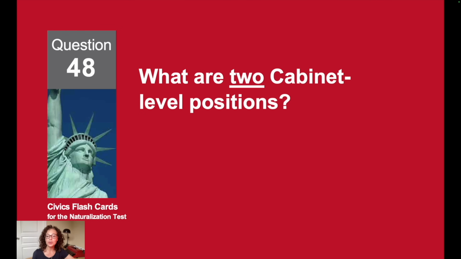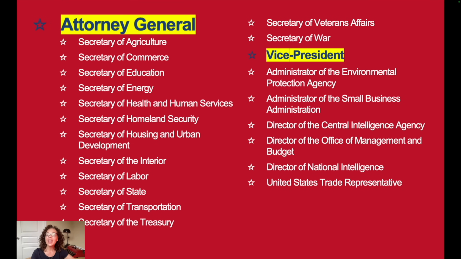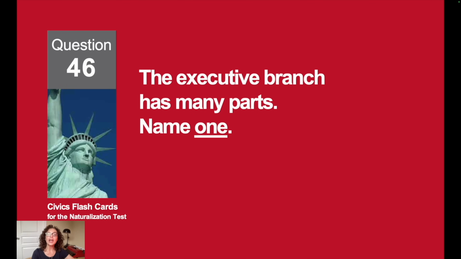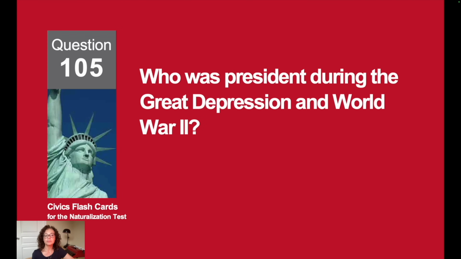What are 2 cabinet-level positions? Attorney General and Vice President. The executive branch has many parts. Name 1. The President. Who was president during the Great Depression and World War II? Franklin Roosevelt.